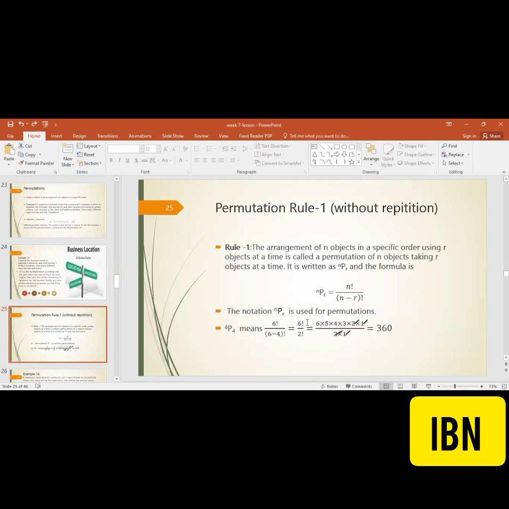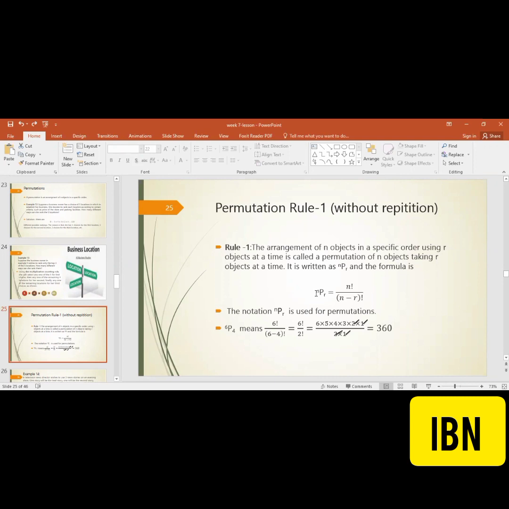So we get 6 factorial by 2 factorial. In that way, we can open our factorial: 6 into 5 into 4 into 3 into 2 into 1 divided by 2 into 1. We can cancel, and after simplification, we will get 360. So this is rule 1 of permutation, written as nPr.